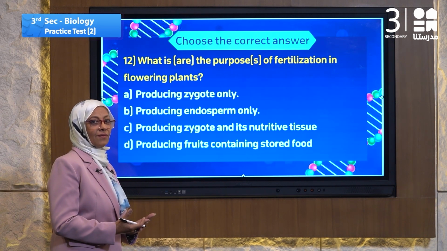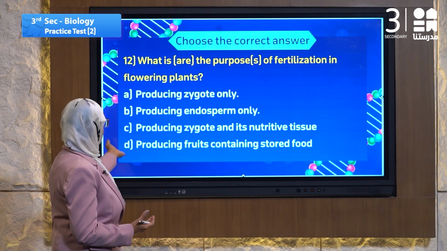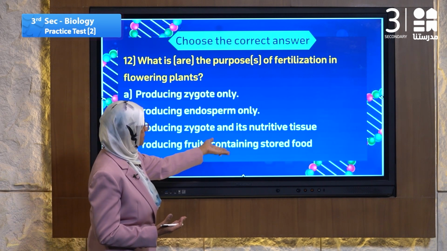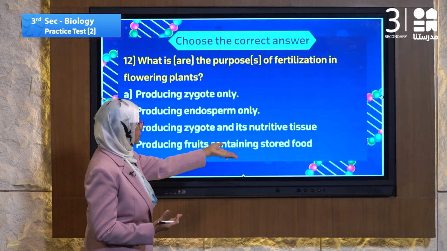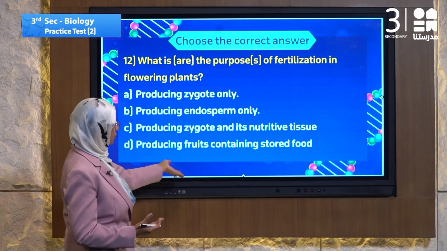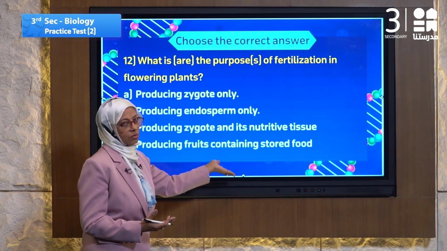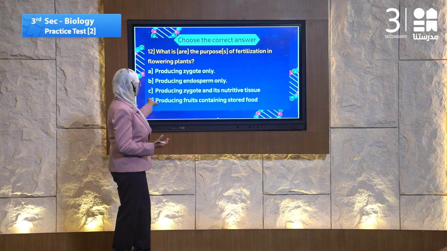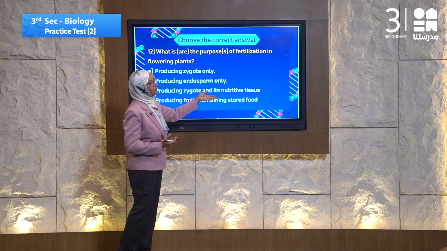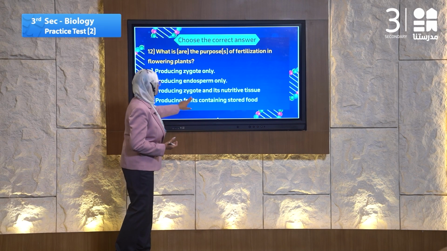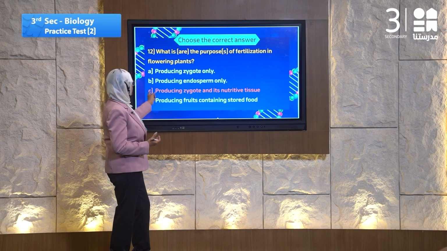Only? No, not only. Number C, producing zygote and nutrient tissue. Yes. Producing fruit containing stored food? No. The answer must be producing zygote and nutritive tissue, that is endosperm. Yes, the answer is C.